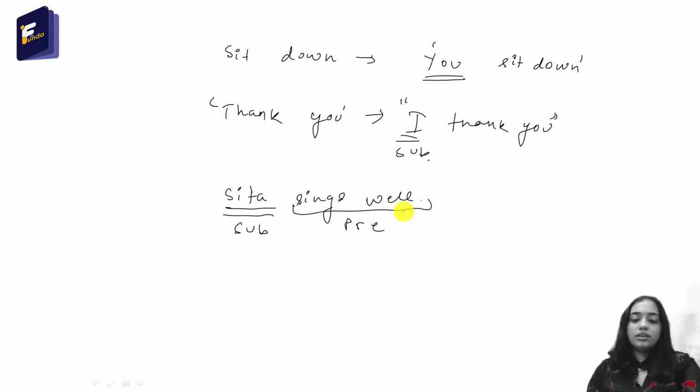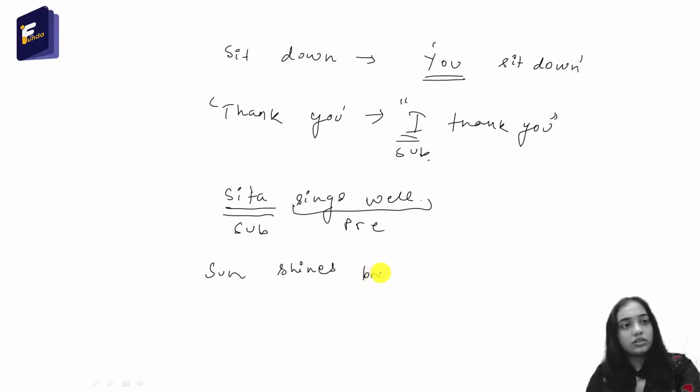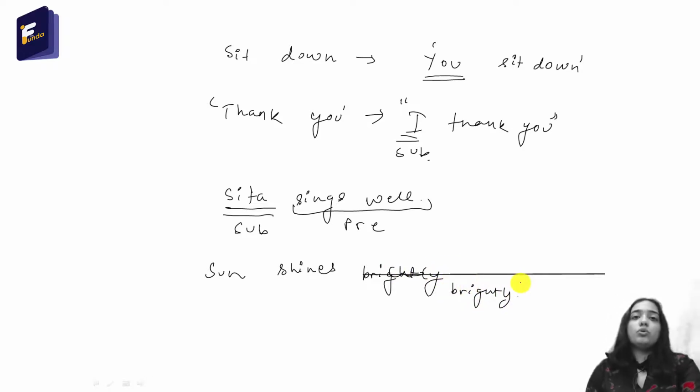Similarly, we can say, sun shines brightly. Here we have to find the subject and the predicate. To find the subject, we have to ask the question, what shines brightly?